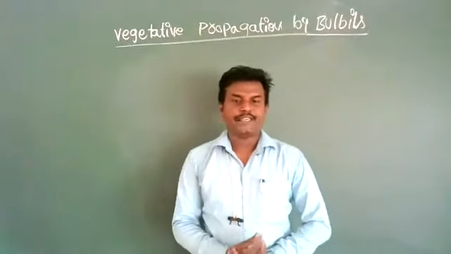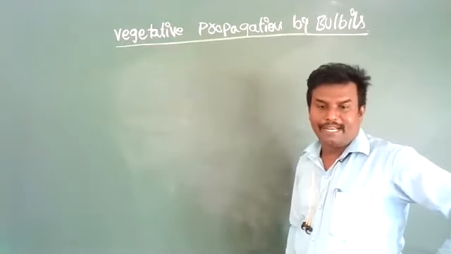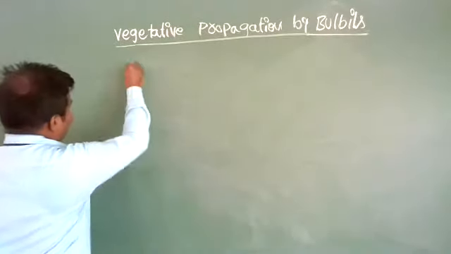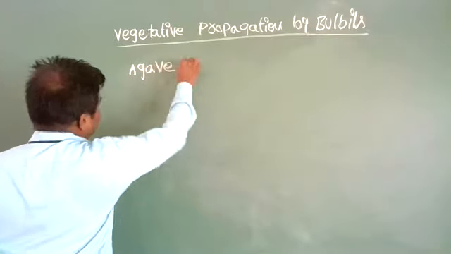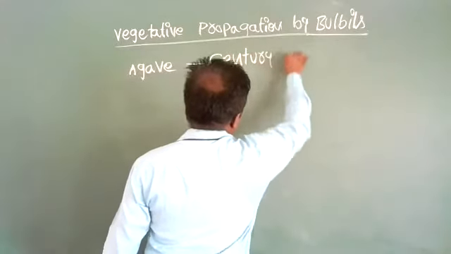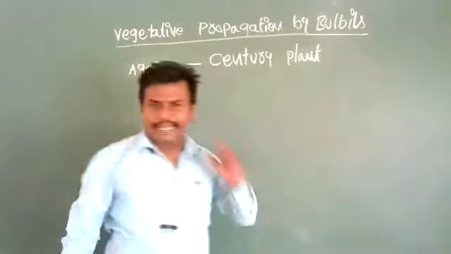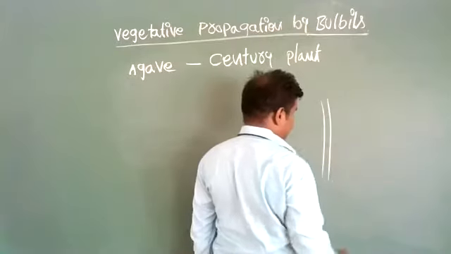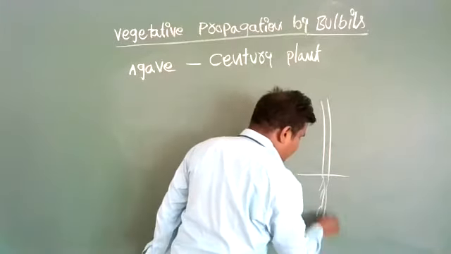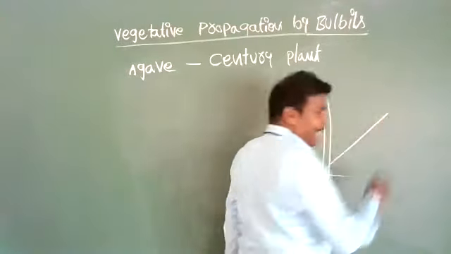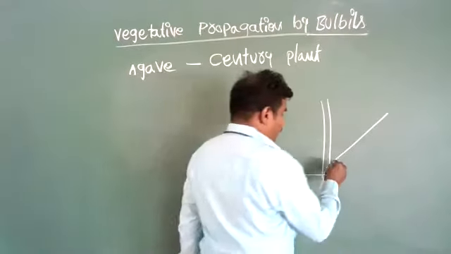Next topic. Vegetative propagation by bulbils. Some plants like agave, which is also called century plant. See the century plant diagram. Below the ground, the root system is present. It is a stem. Here, a side branch will grow.